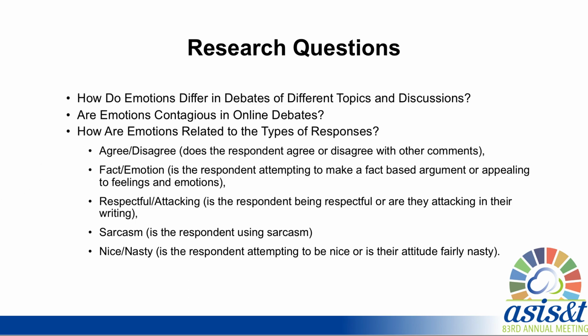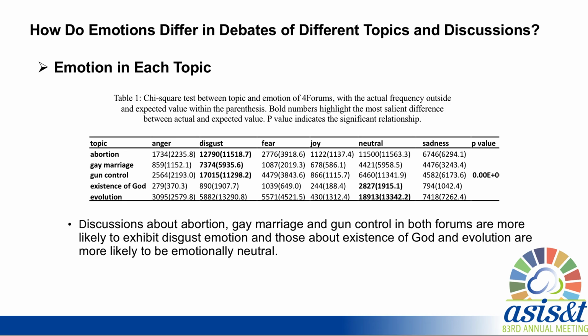Next, we propose some interesting research questions, and we answer them in our paper. And here are the details. So the first research question is, how do emotions differ in debates of different topics and discussions?